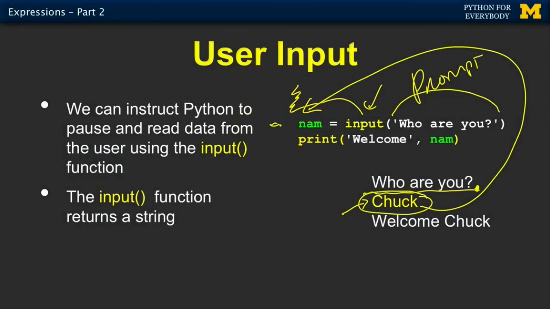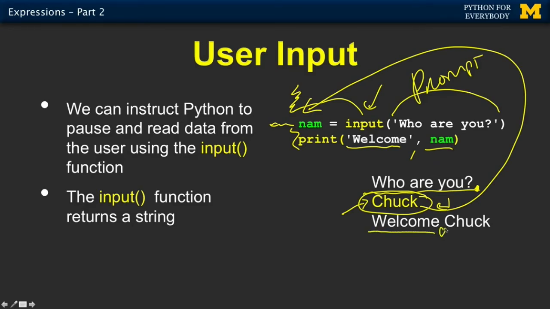And so this program at this point pauses until we type and we hit the enter key, and then it takes that line of input, including spaces, whatever I've typed, and puts it in that variable. And then the program continues. And in this case, it just prints out welcome, comma, and then the contents of the variable NAM.